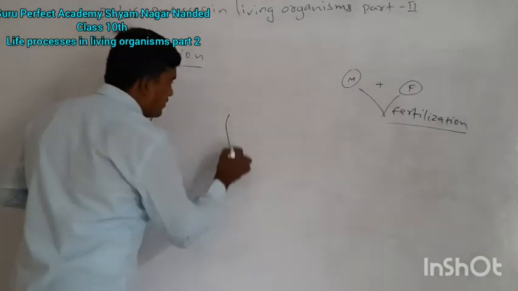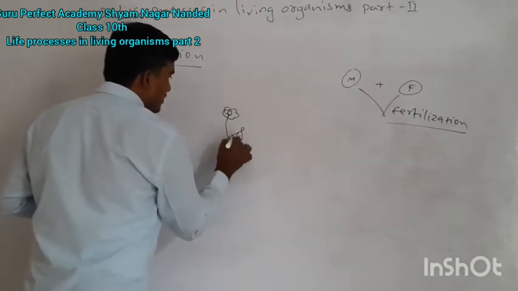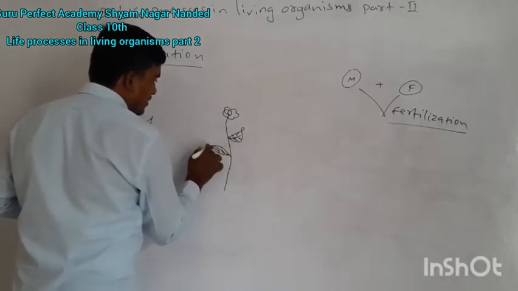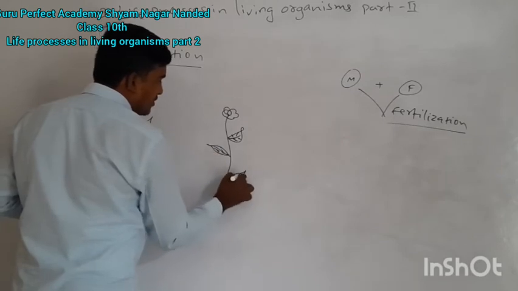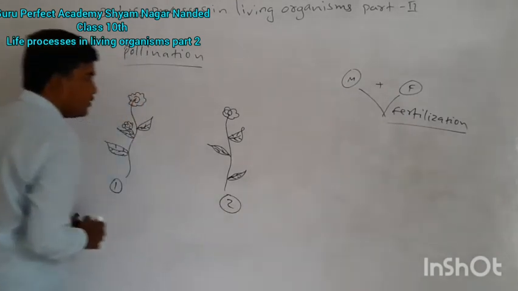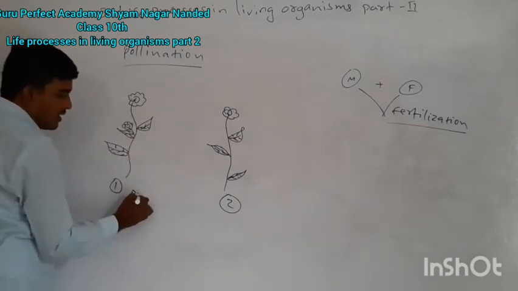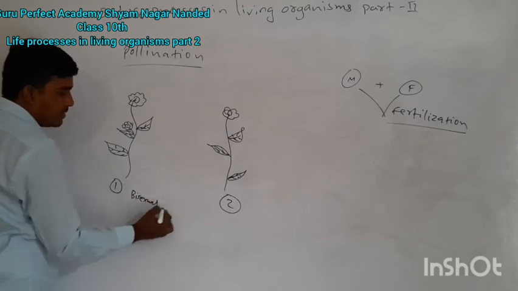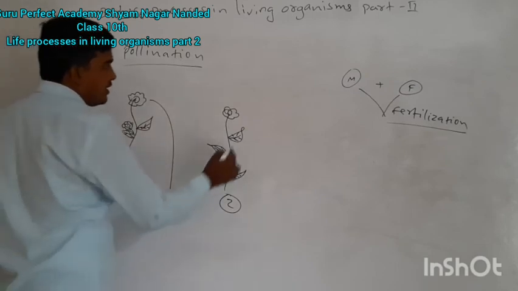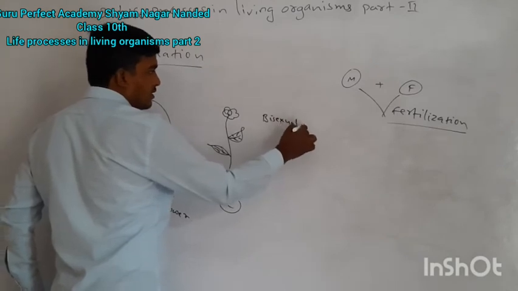Okay, here is another plant with another flower and leaves. You may draw very nice diagrams. Plant 1, plant 2. Suppose this is a bisexual flower containing plant. Bisexual flower. This is also a bisexual flower.